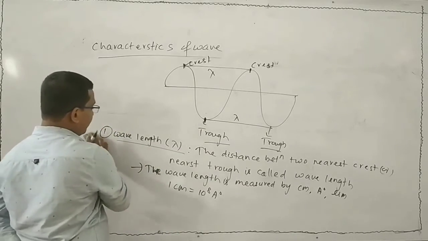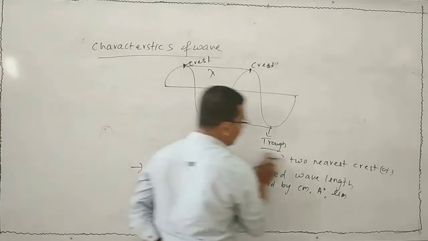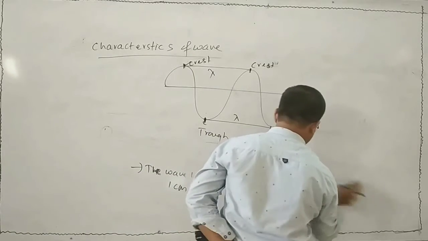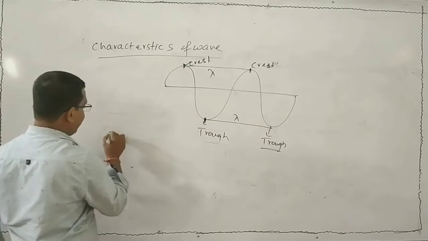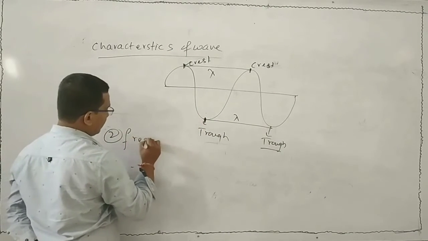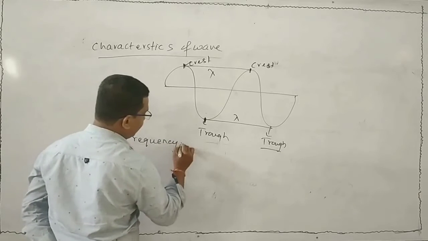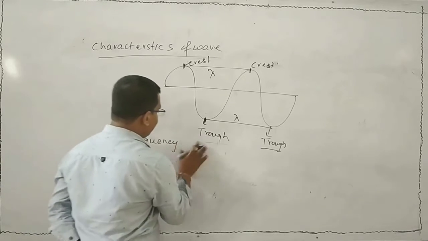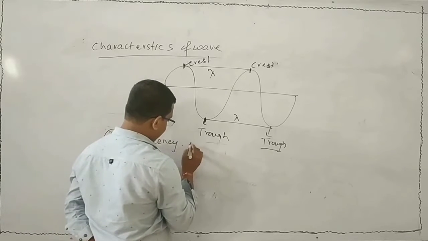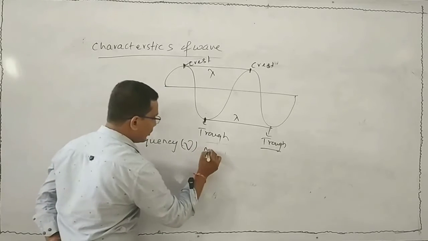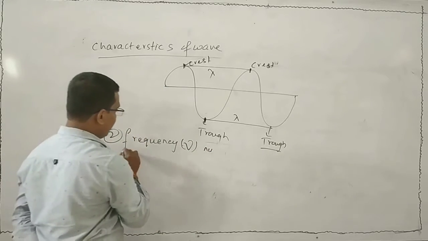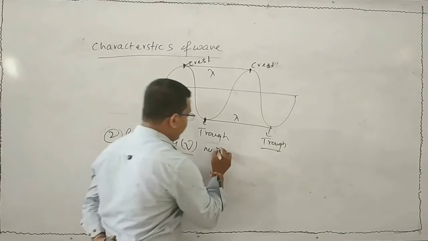Now I will discuss another characteristic property, that is frequency. Next is frequency. It is denoted by nu. What is frequency?